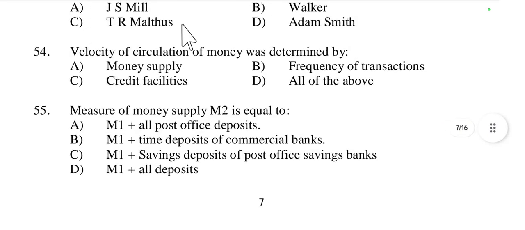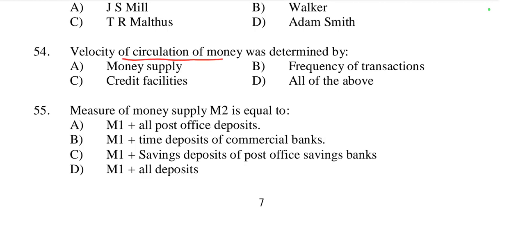Then question number 54: velocity of circulation of money is determined by money supply, frequency of transaction, credit facilities, or all of these. Velocity of circulation of money means the rate at which money transacts from hand to hand. So this is called the velocity of circulation of money.